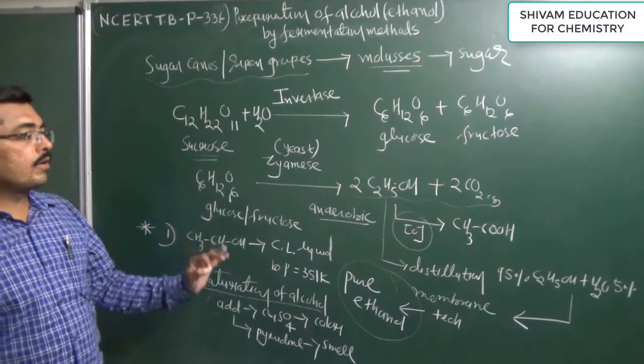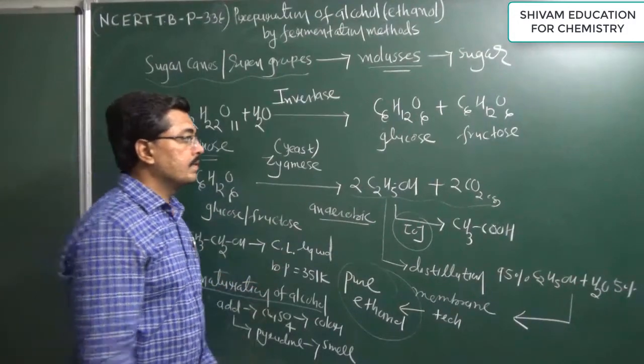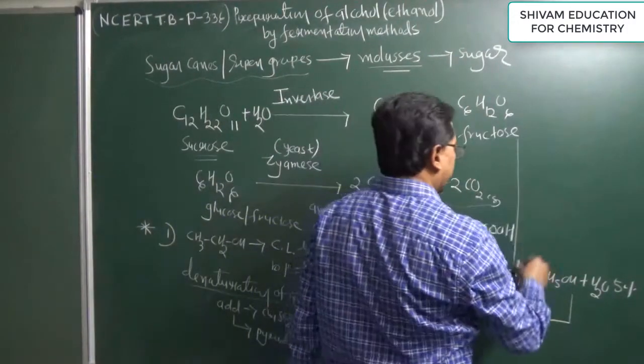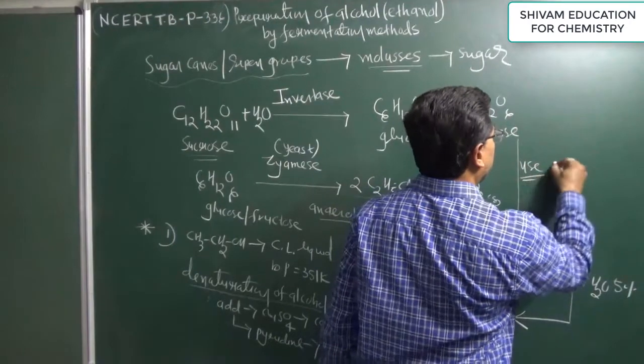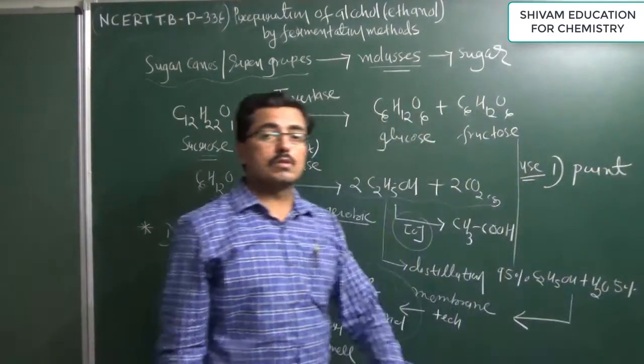Now whatever pure alcohol is obtained can be used for a variety of purposes. It can be used in the paint industry, or in the liquor industry.